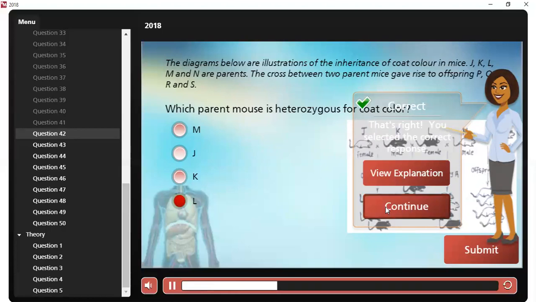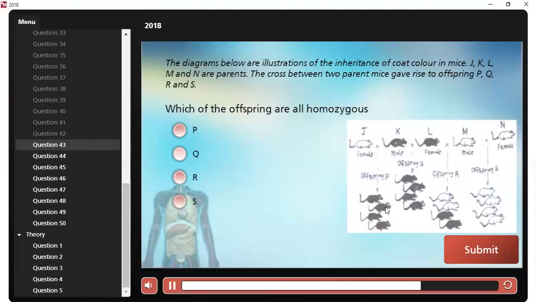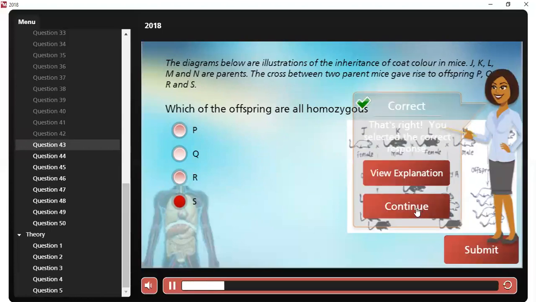Question number 43. Which of the offspring is all homozygous? Now the answer is S.